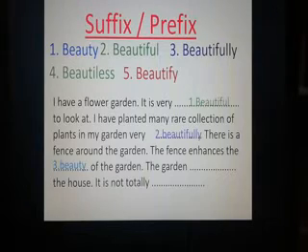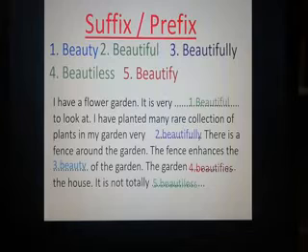For the next gap, the garden dash the house. The garden is a subject. After a subject, you have to use a verb. Then which word is the verb? Beautify. The garden beautifies the house. It is not "beautiful", because you can see here before the gap there is no to be verb. So beautiful or beautyless: here beautyless is used as an adjective.